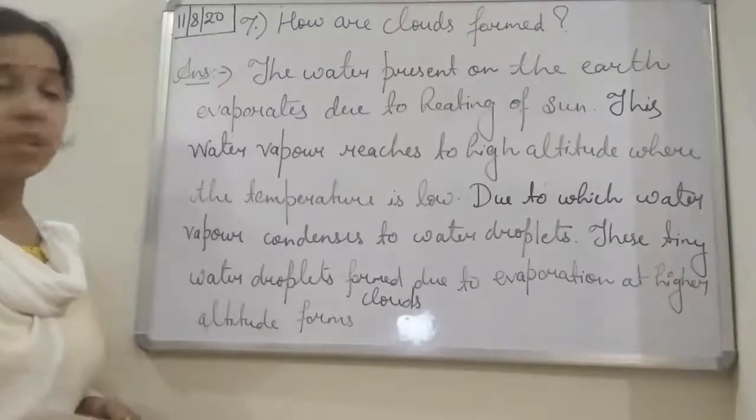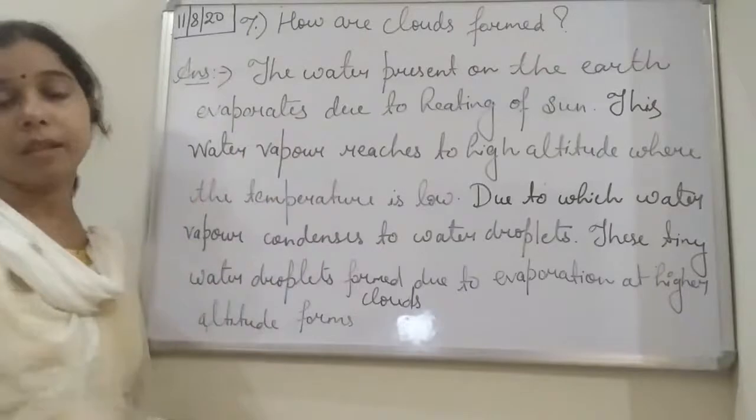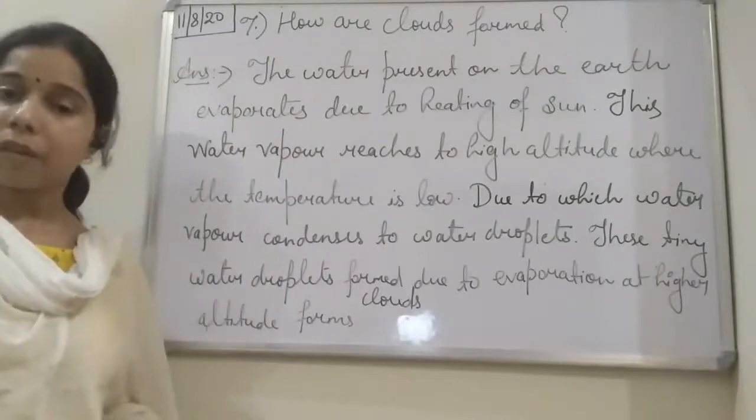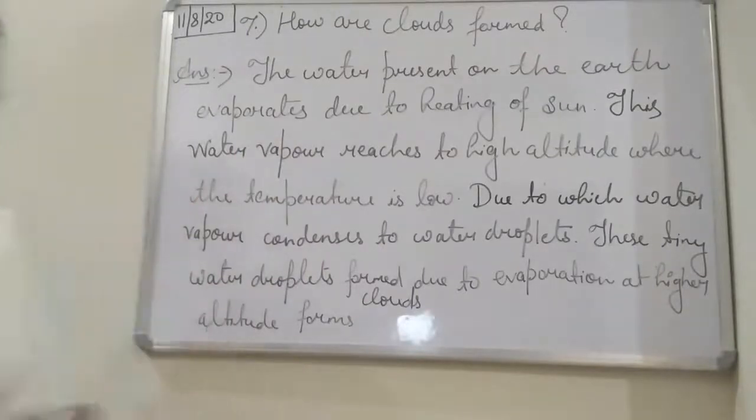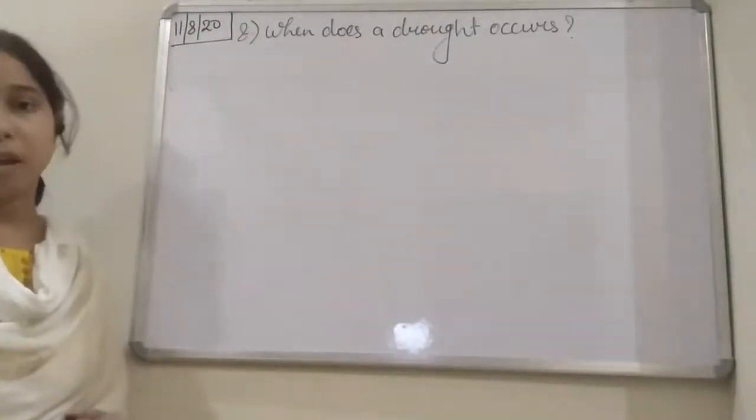So whenever the question is asked, either you can write it in your points or you can write it simply and explain how clouds are formed. Now we will move to the next question of this chapter. The next question is, student, when does a drought occur?